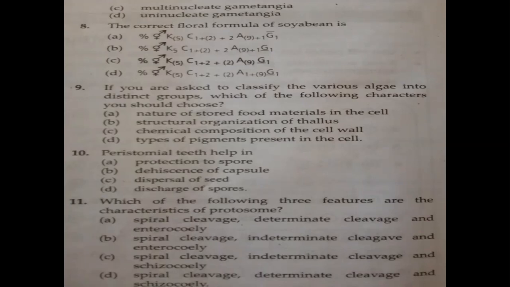You tell me, because we have learnt about algae. So we will see the characters of algae. Algae are a group of chlorophyllous plants. They have chlorophyll, green in color. Non-vascular plants. Vascular refers to conducting tissues like xylem and phloem. Non-vascular means they don't have xylem and phloem of their own.